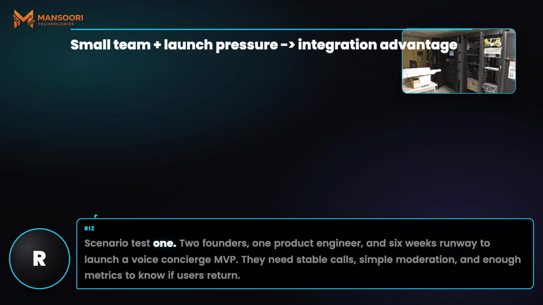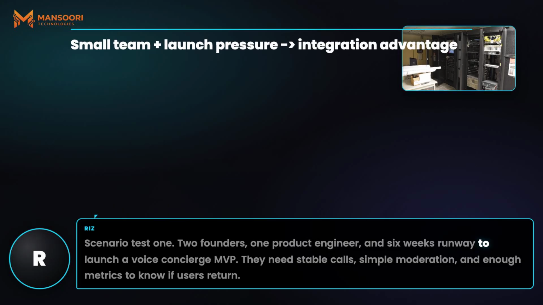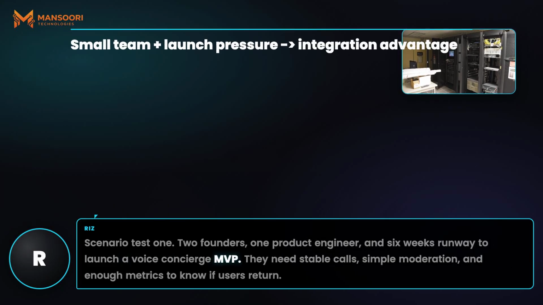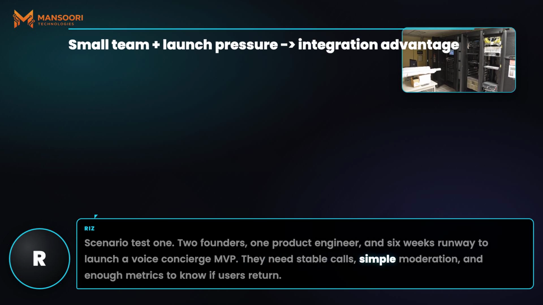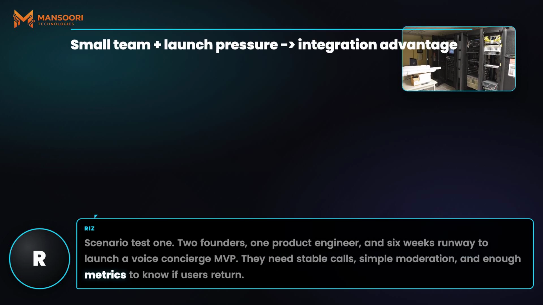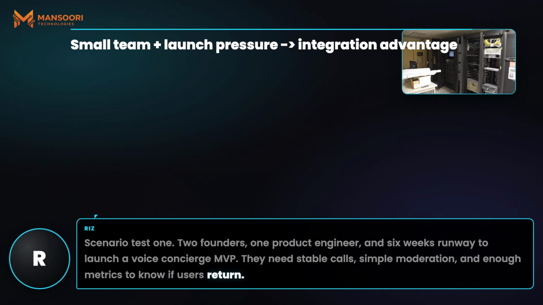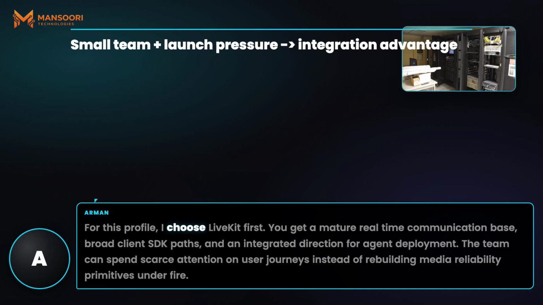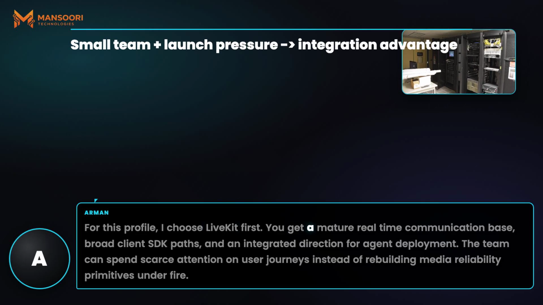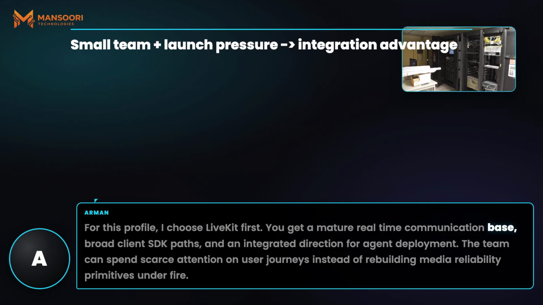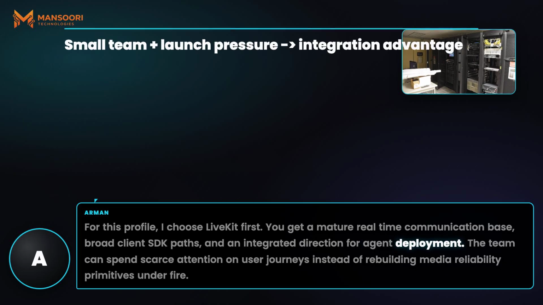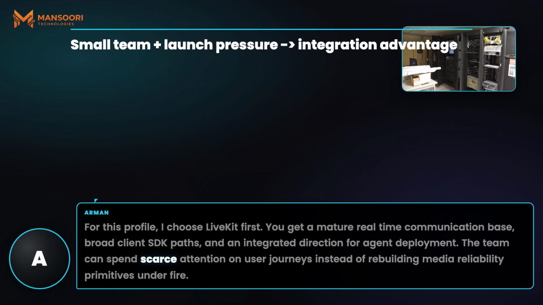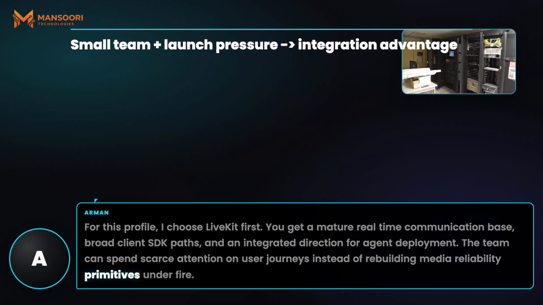Scenario Test 1. 2 founders, 1 product engineer, and 6 weeks runway to launch a voice concierge MVP. They need stable calls, simple moderation, and enough metrics to know if users return. For this profile, I choose LiveKit first. You get a mature real-time communication base, broad client SDK paths, and an integrated direction for agent deployment. The team can spend scarce attention on user journeys instead of rebuilding media reliability primitives under fire.